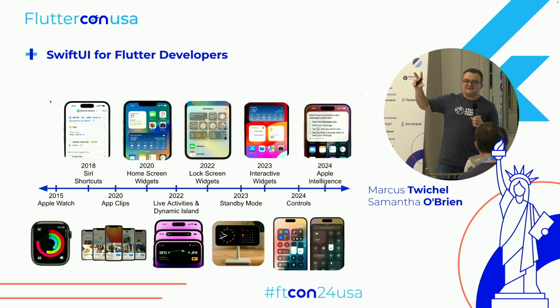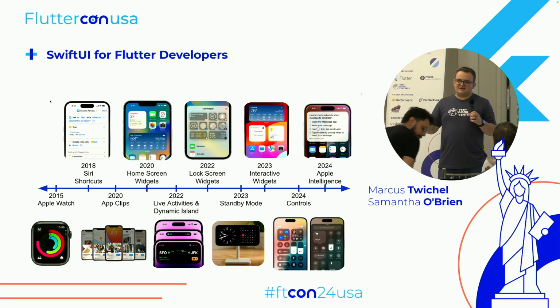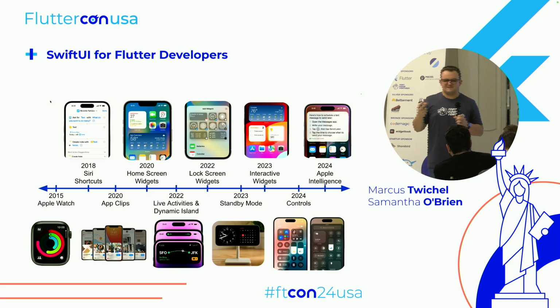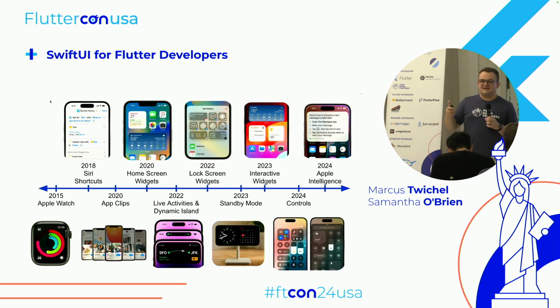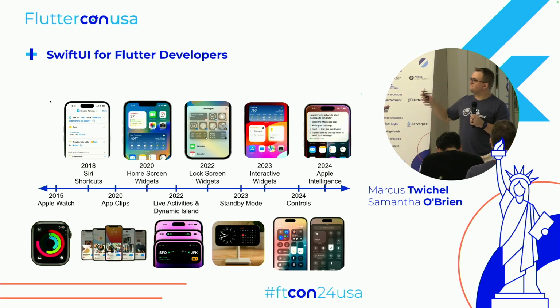And then the kind of big one this year, obviously Apple Intelligence, still hasn't come out yet. It's in beta, and even the cool stuff is not even in beta yet. But the idea is you'll be able to take actions across apps, link it all together, just with your voice using Siri. Again, it's an unfulfilled promise right now. We'll see if it's that cool when it releases, but it could be a big shakeup to help people use your apps because they don't have to open them anymore.